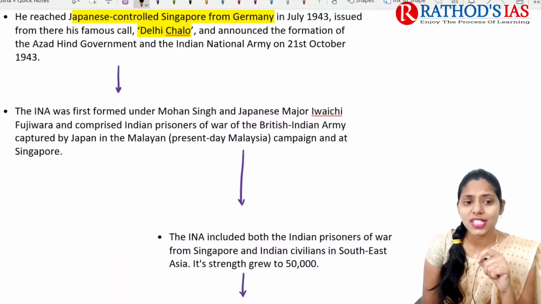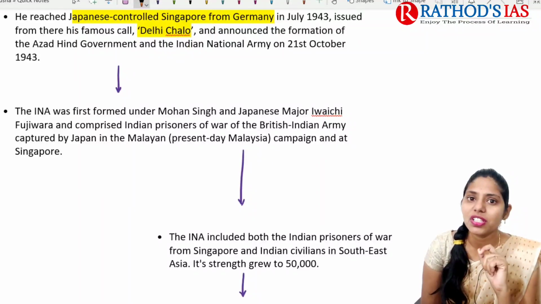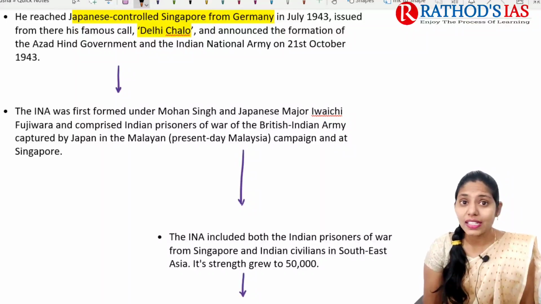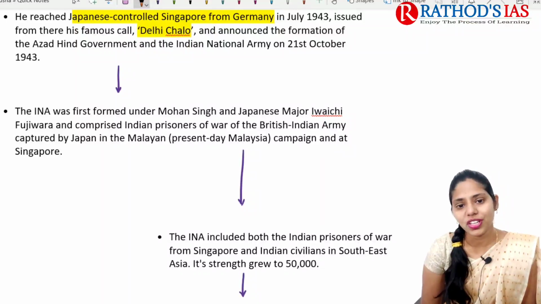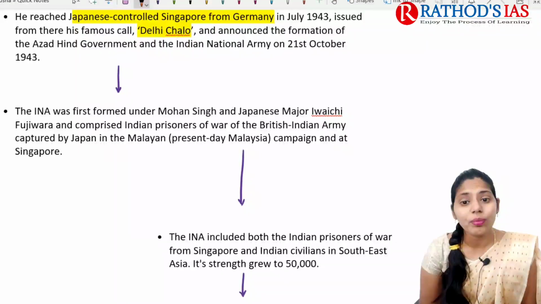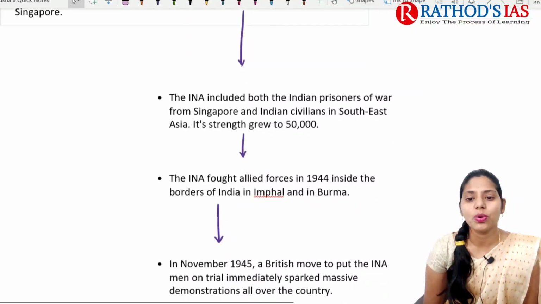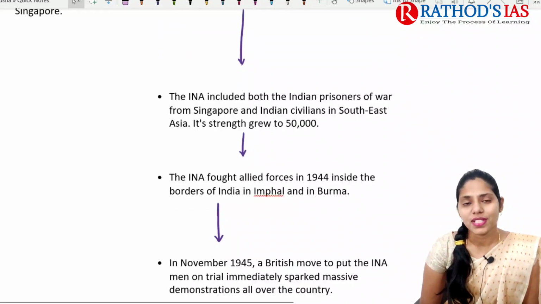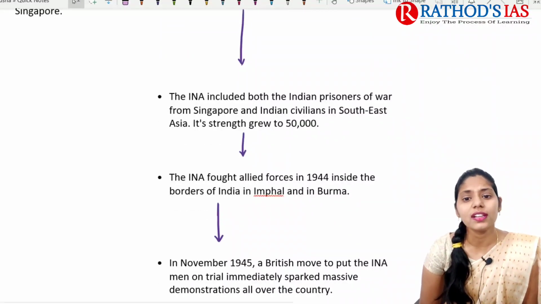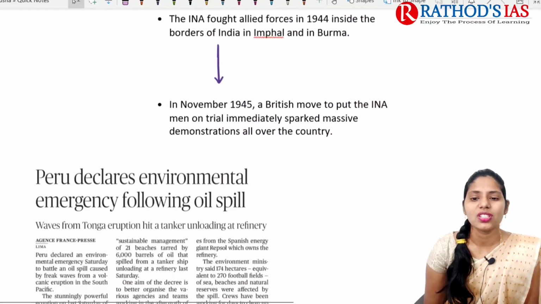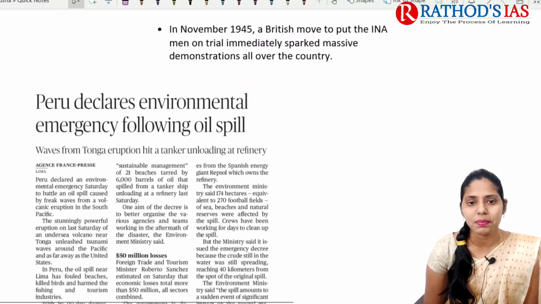And if you're talking about this INA, so this INA was first formed under Mohan Singh and a Japanese major. This INA mainly comprised Indian prisoners of war of the British Indian Army. Later on, this INA included both Indian prisoners of war from Singapore. It also included Indian civilians in Southeast Asia. So these are some important facts that you need to remember.